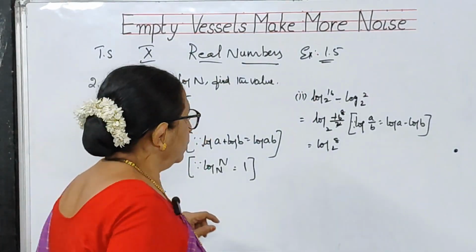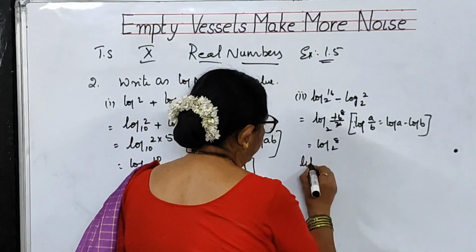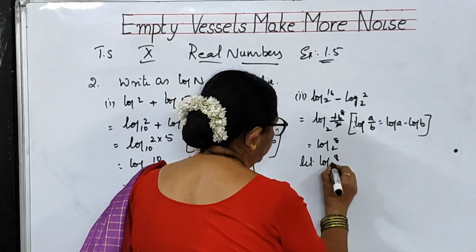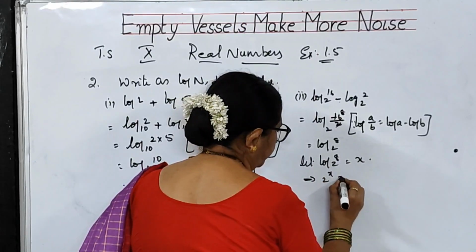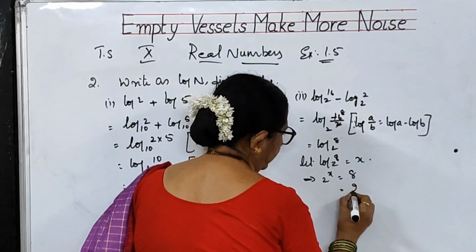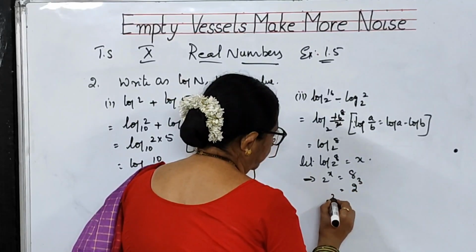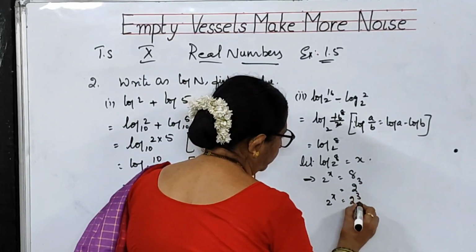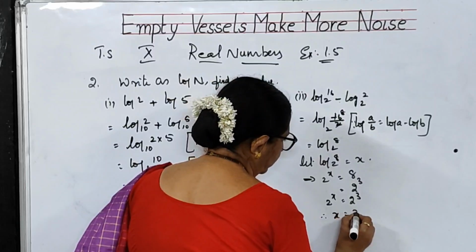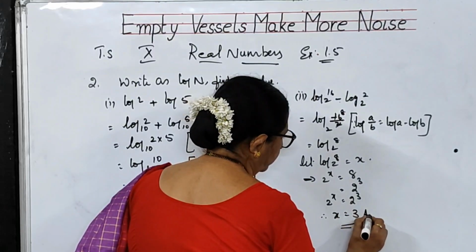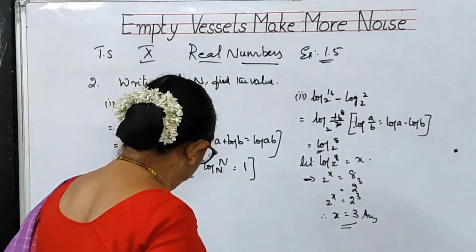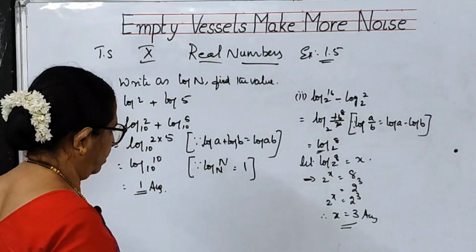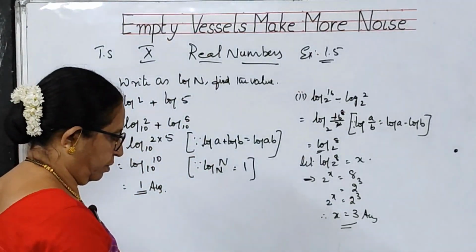But the thing is, you have to find its value. So let log 8 to the base 2 is equal to x. This implies 2 to the power of x is 8. 8 means 2 cube. So 2 to the power of x is 2 cube. Therefore x is equal to 3. So you have found out the answer, as well as you have written it in the form of log n. Please copy it.